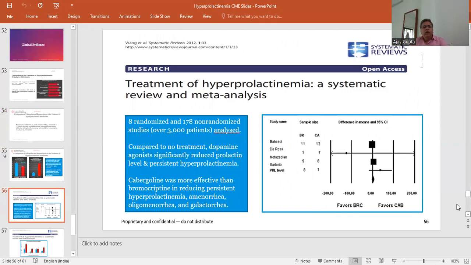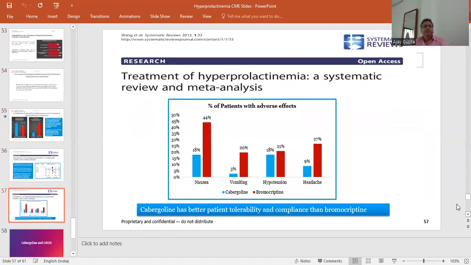Treatment of hyperprolactinemia, systematic review and meta-analysis: 8 randomized studies which include 178 patients and non-randomized studies of over 3,000 patients were analyzed. Compared to no treatment, dopamine agonists significantly reduced the prolactin level and persistent hyperprolactinemia. Cabergoline was more effective than bromocriptine in reducing persistent hyperprolactinemia, amenorrhea, oligomenorrhea and galactorrhea.